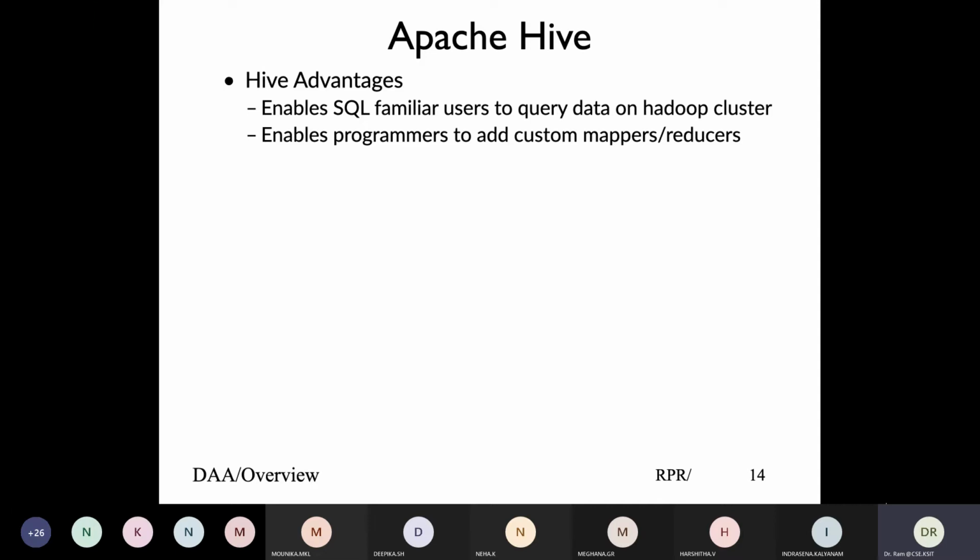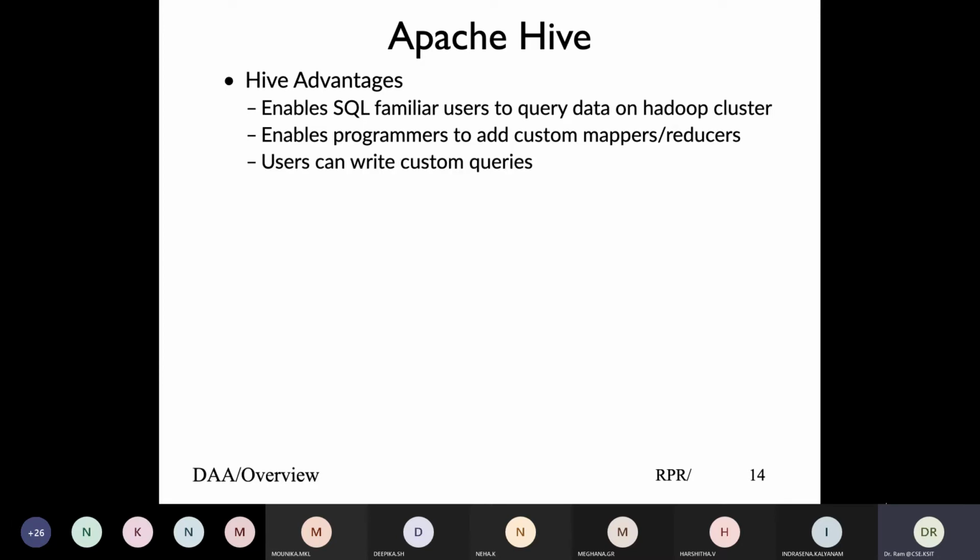But because we are using the Hadoop ecosystem, and Hadoop primarily requires the MapReduce framework, while doing my data processing I should be able to add my custom mappers and reducers to my data processing job. And that's the main benefit. So in a SQL query, for transformation and processing, you can use your own mapper and reducer and still work with the data.